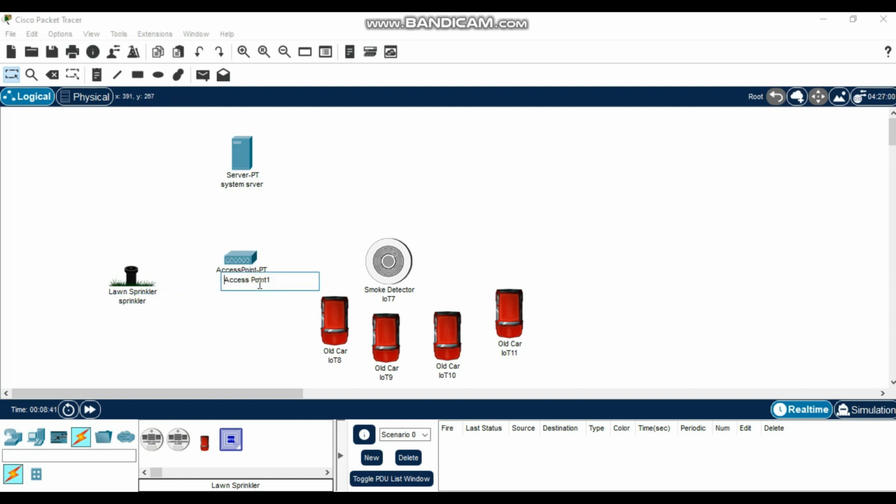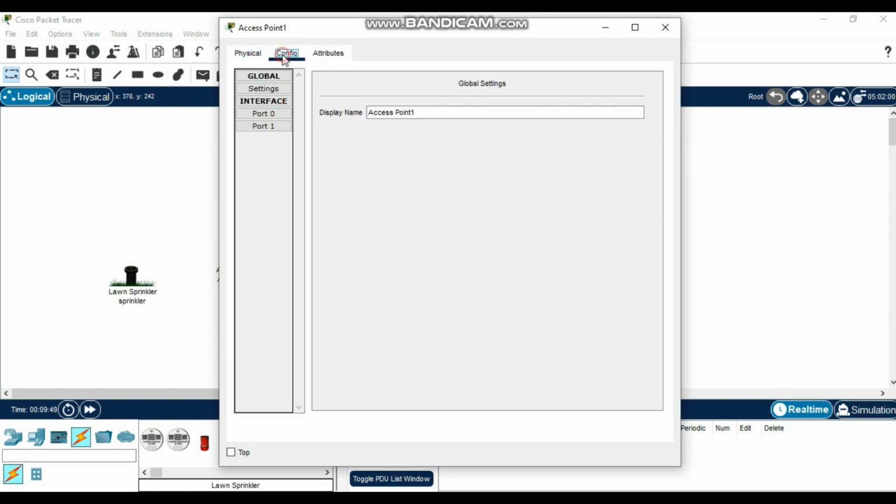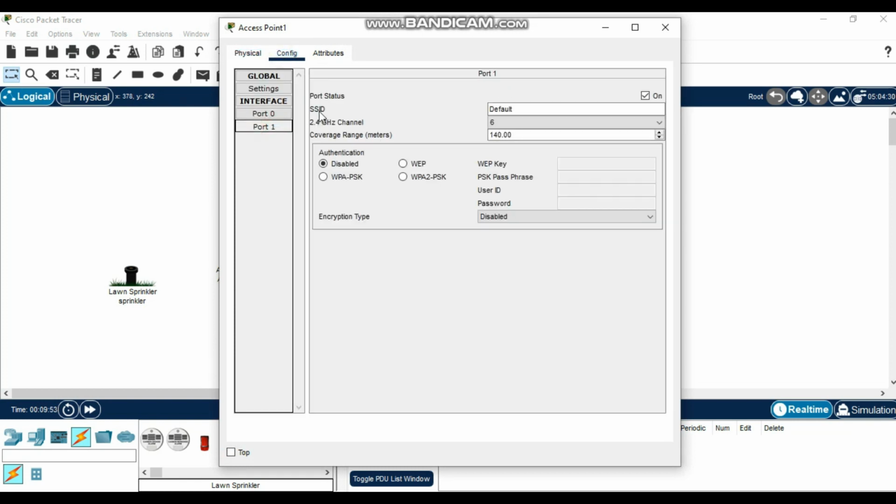Then this is the access point. Then smoke. Then after that, come to the access point, click. Then come to config, port 1. Then where there is SSID, you put Cisco. Copy, this will help us.